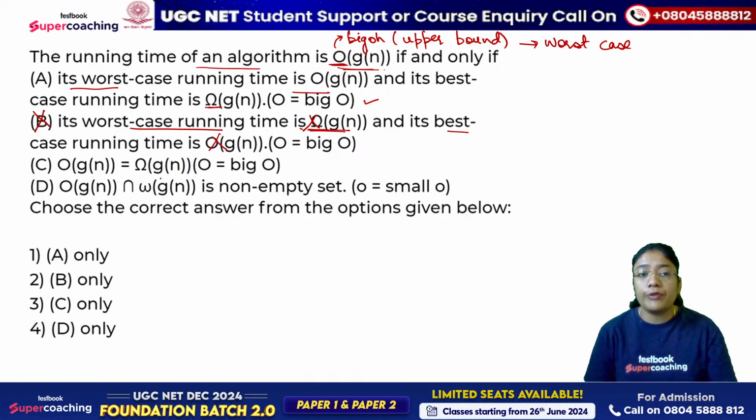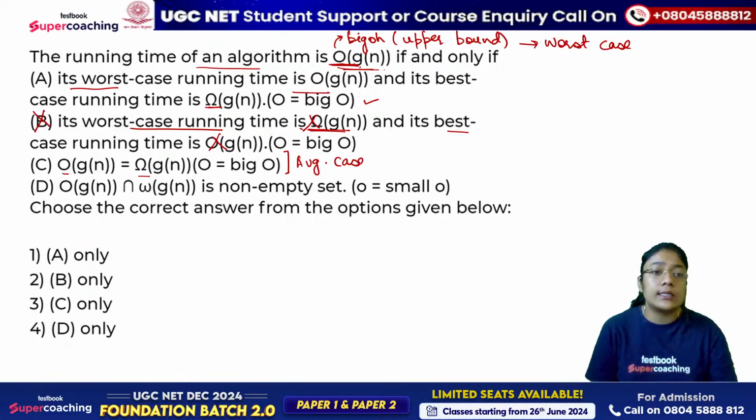Big O of G of n is equal to omega of G of n. So if the worst case is equal to the best case, that represents the average case. What does it represent? It represents the average case, but what do we have to represent? We have to represent the worst case time complexity. So C cannot be the answer.